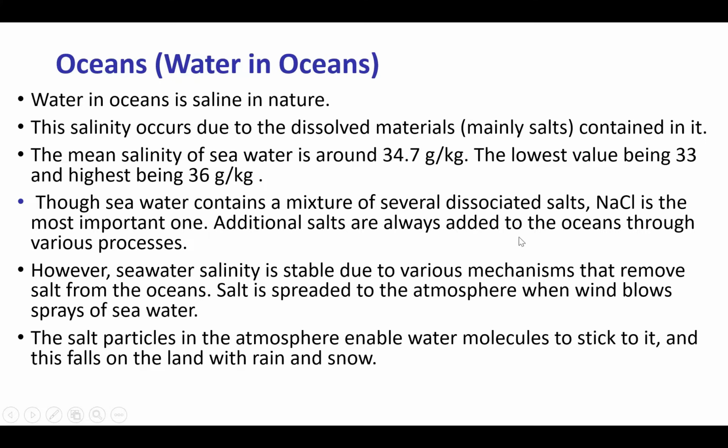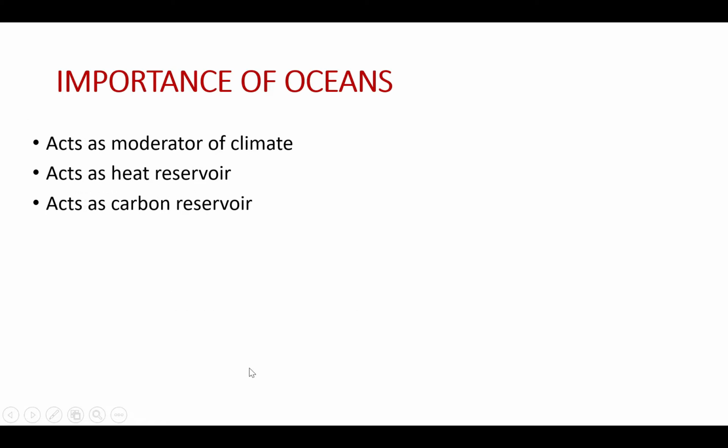Additional salts are always added to the ocean through various processes also. So it contains various other types of salt also. However, seawater salinity is stable due to the various mechanisms that remove salt from the oceans. Salt is spread to the atmosphere when wind blows sprays of seawater. The salt particles in the atmosphere enable water molecules to stick to them, and this falls on the land with rain and snow.